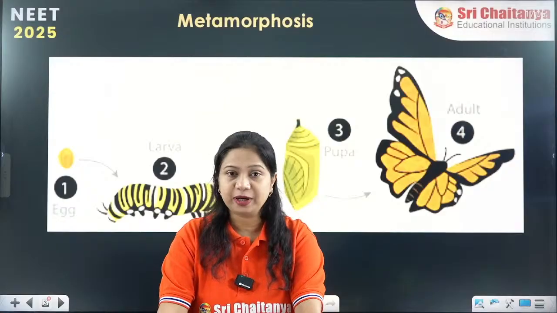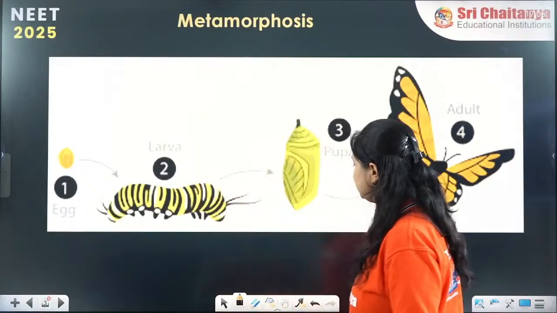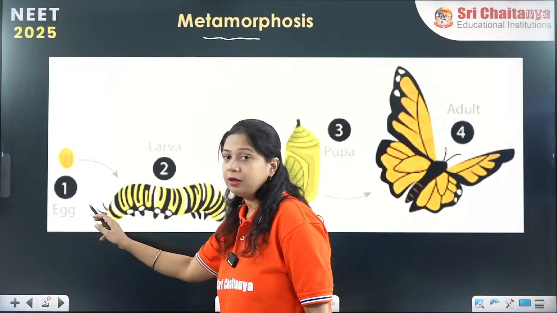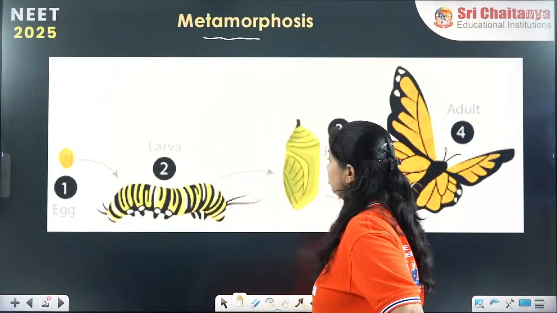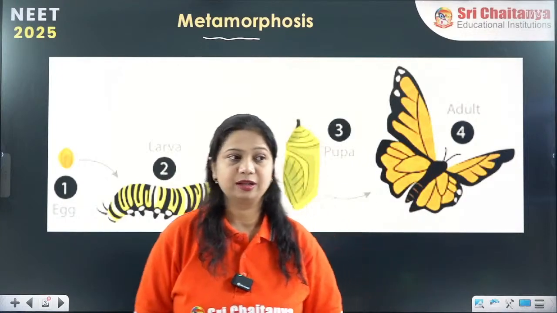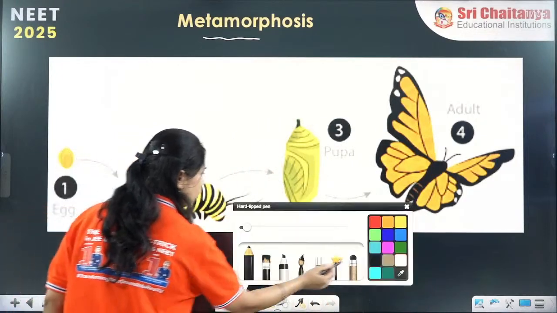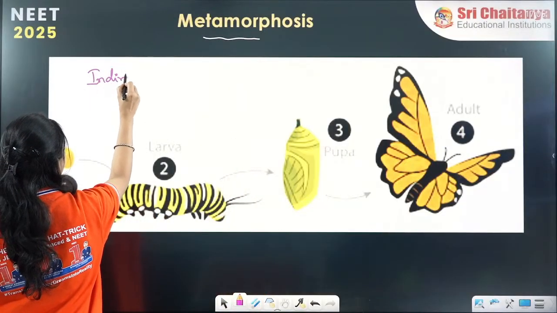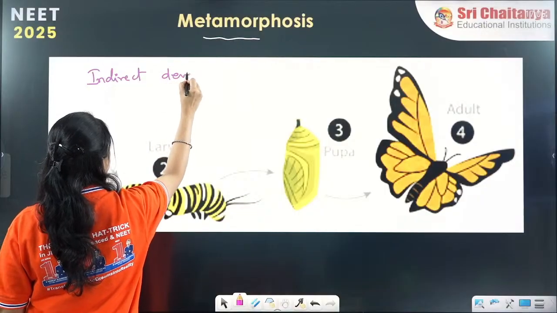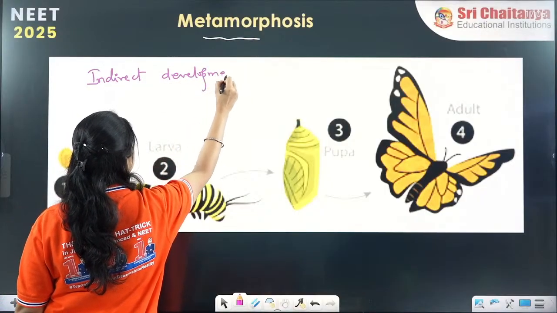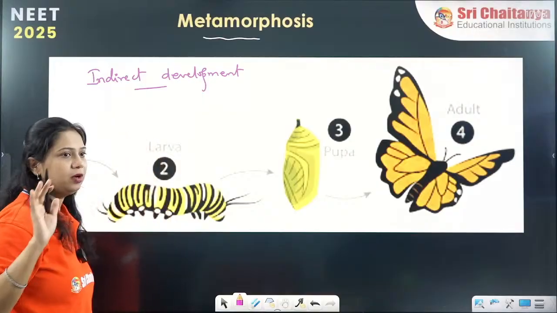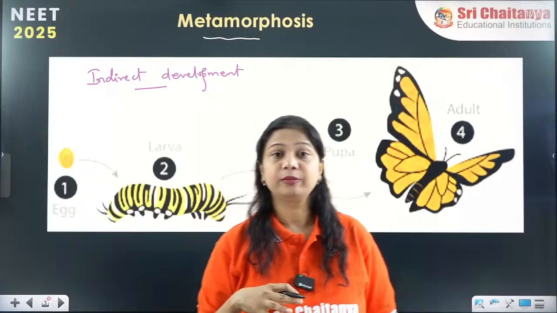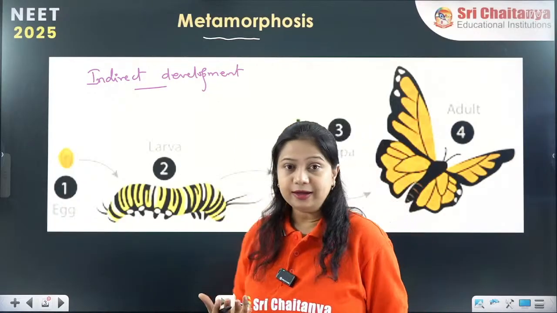Now what is metamorphosis? Metamorphosis is the process by which an organism gradually becomes a larva and a pupa and then an adult organism stage. Now what are these structures? This is an example of indirect development. In case of direct development, we have seen the examples. I hope you now understood the examples of direct development. Now we are coming to the examples of indirect development.